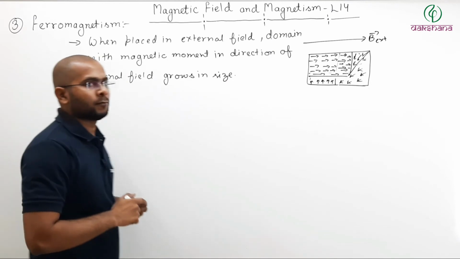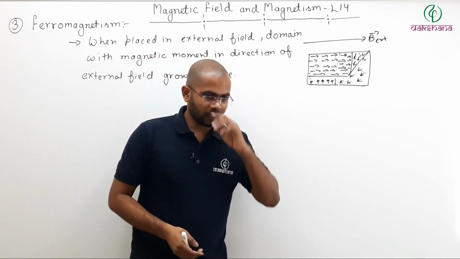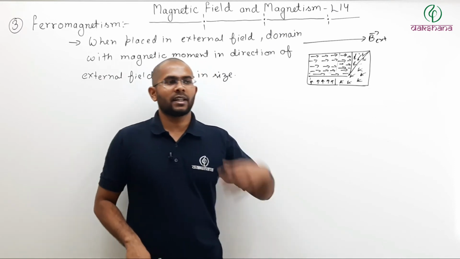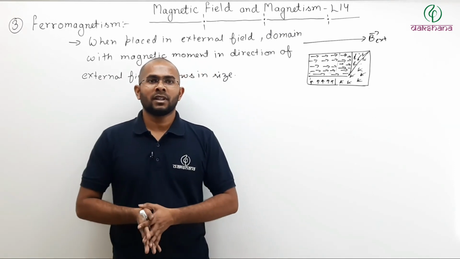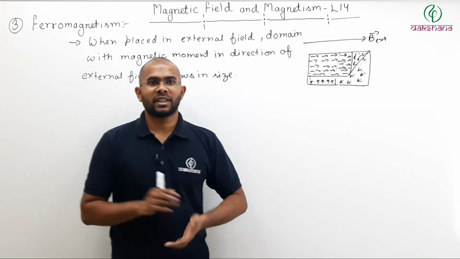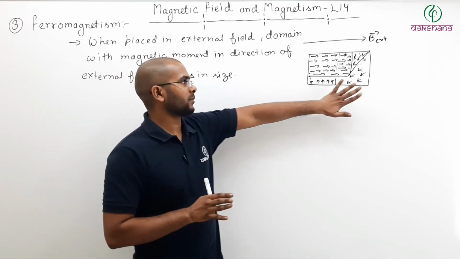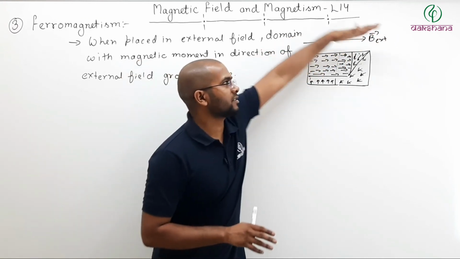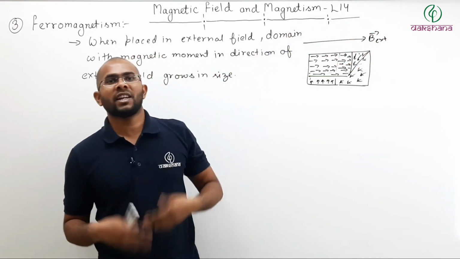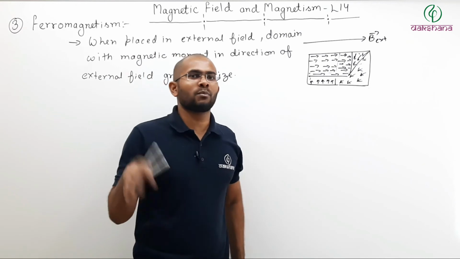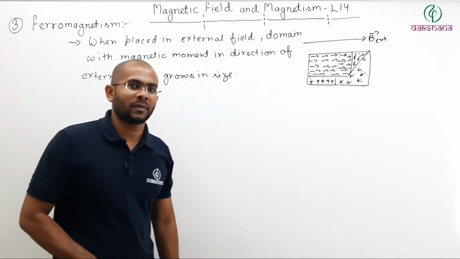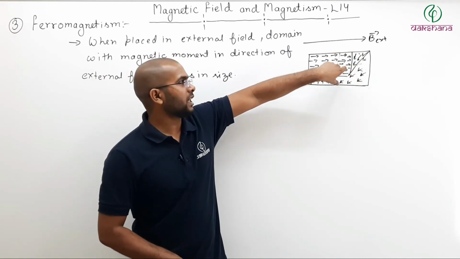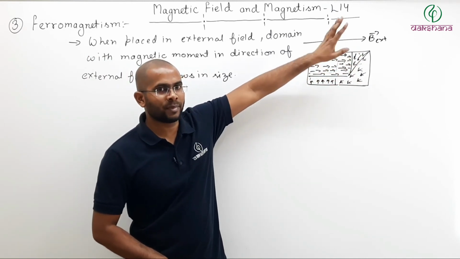For example, let us take an example. Let us say that the IPL is going on. Let us say that there is a team. The team is losing, but there are some fans of that team. And when that team starts winning, then the number of fans increases because more and more people start supporting that team. So what is happening here? B external. There were a number of domains, number of people.